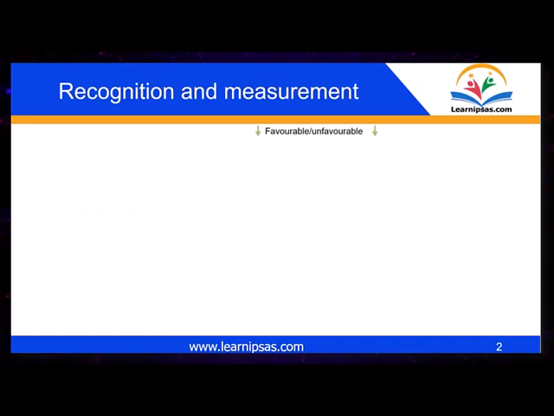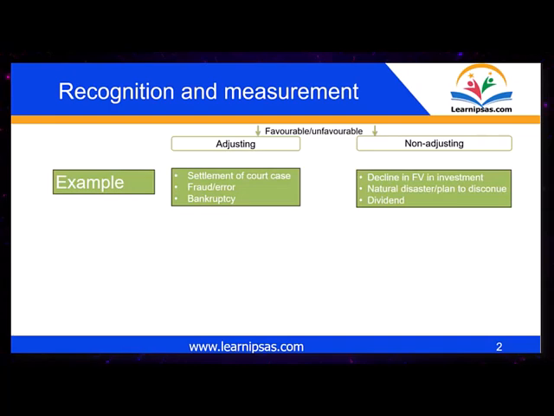So, recognition and measurement. These events can either be favorable or unfavorable, as we have said. So this can be adjusting and non-adjusting events. Entities must adjust the amount recognized in their financial statements to reflect the adjusting events.